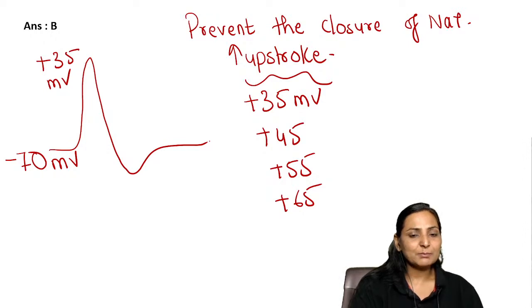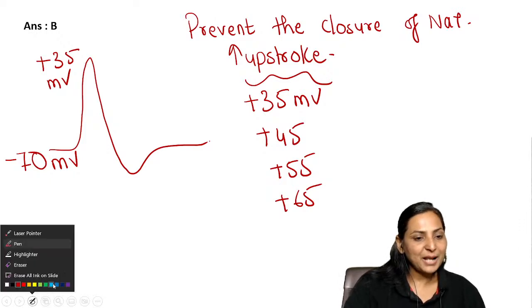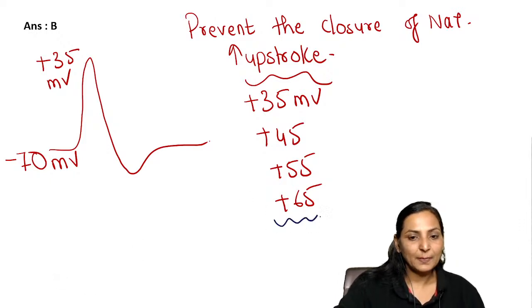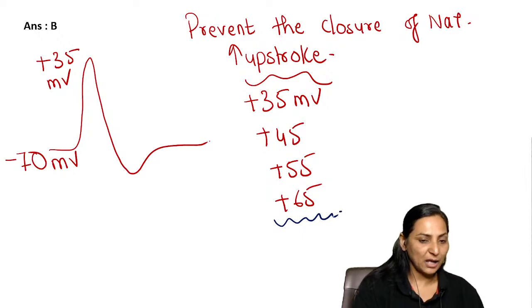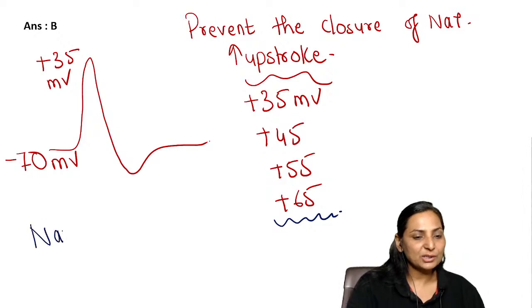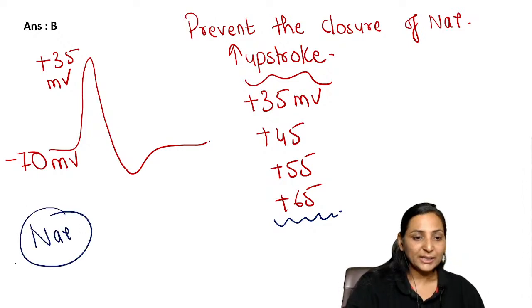What can be the maximum voltage we can obtain? So here the correct answer is plus 65. Plus 65 is the correct answer, because plus 61 to plus 65 is the Nernst potential for sodium. It is the Nernst potential for sodium.